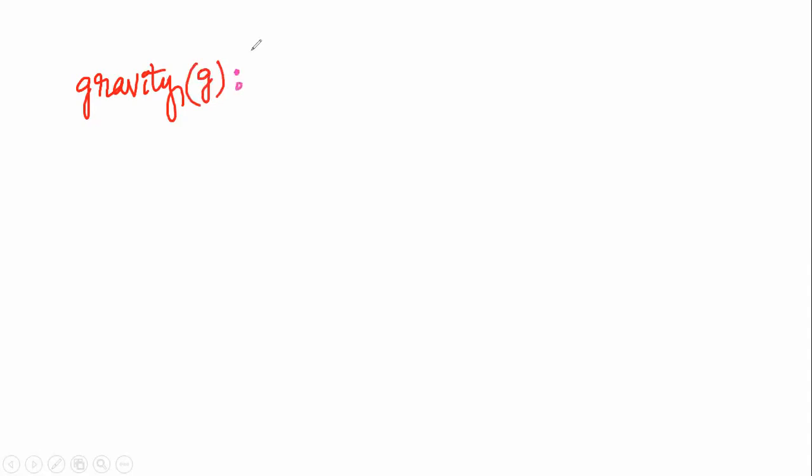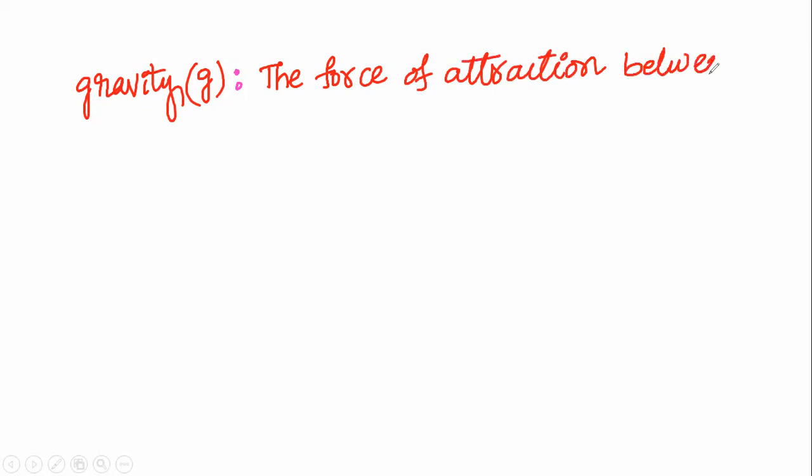This acceleration due to gravity is the force of attraction between a body and a planet. The force of attraction between a body and a planet is called gravity.